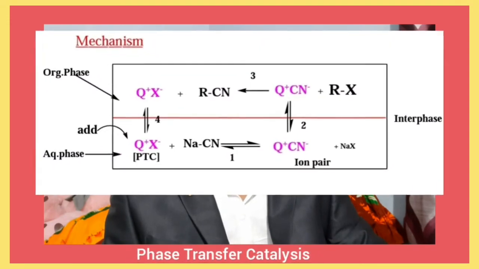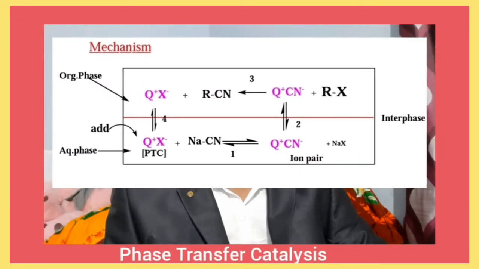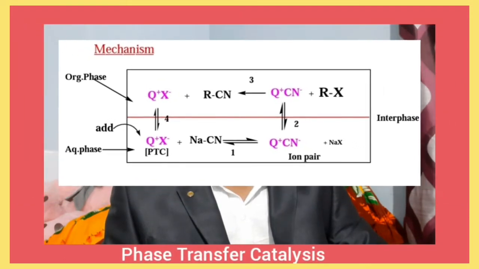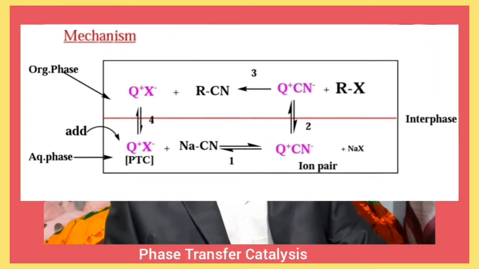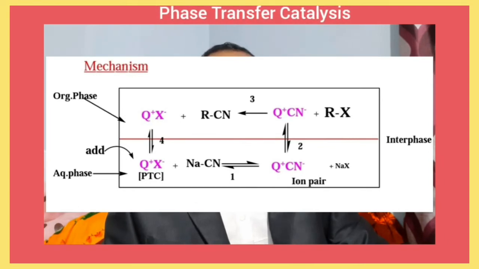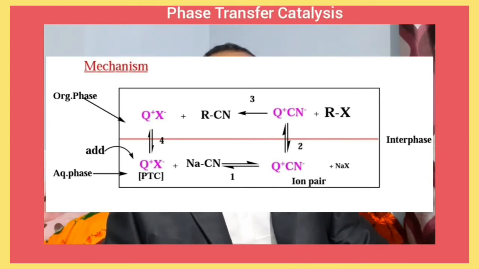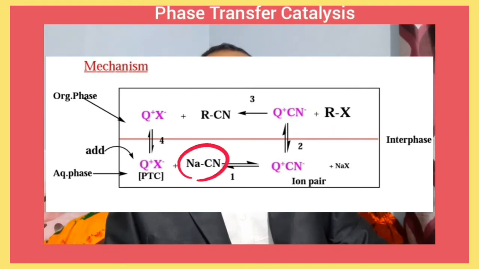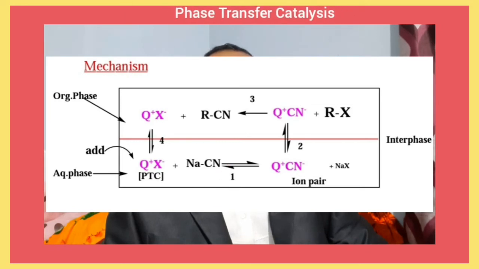Now we are going to explain the mechanism of this reaction with the help of a phase diagram. This diagram contains two phases, one aqueous phase and another organic phase. The organic phase contains alkyl halide, whereas the aqueous phase contains sodium cyanide. So the two reacting molecules are in two different phases. Then we add the phase transfer catalyst.